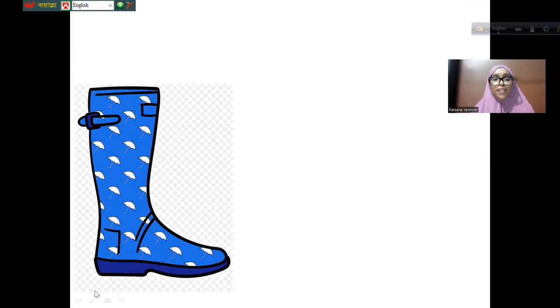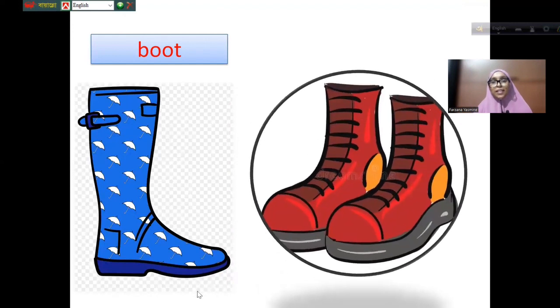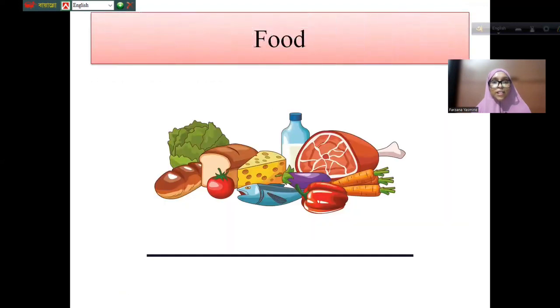You have seen it, right? It is called boot. And you see a pair of boots. What is it? A pair of boots. It's a boot and a pair of boots. It's one kind of shoe, right? And the next one. What is it called? It's food, right? Don't say food the wrong way. I like this food. I don't like this food. So you can say food.